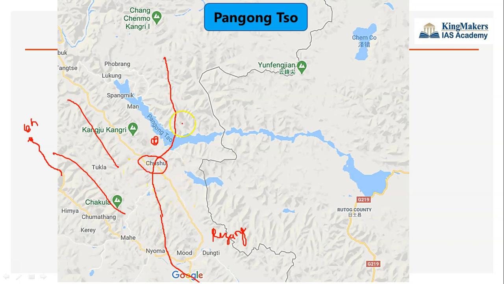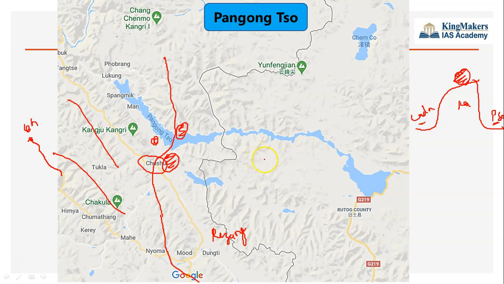Now let us see. China has occupied this 4th finger here. If China is occupying the Chushul region here and taking this hill control, they will have the advantage of height. Generally we know in geopolitics, if a nation is holding the higher place, then it has some tactical advantage. So this is the Karakoram mountain. If China is occupying here and setting up a post here, the Indian army can never cross it. So this is Pangong Lake, and this is Ladakh, and this is Karakoram. You have Pangong Lake here, Ladakh here.